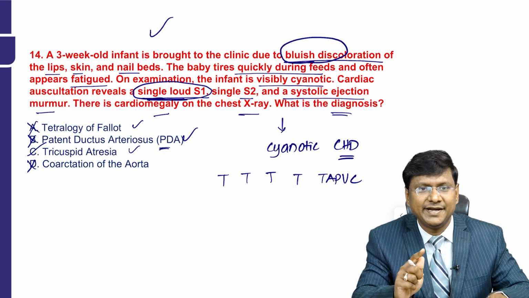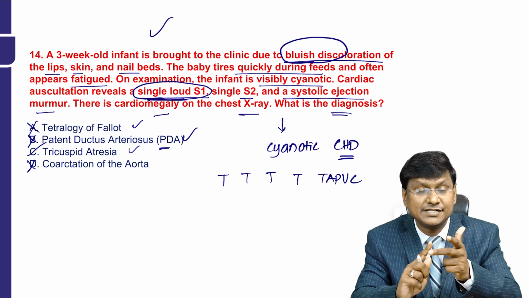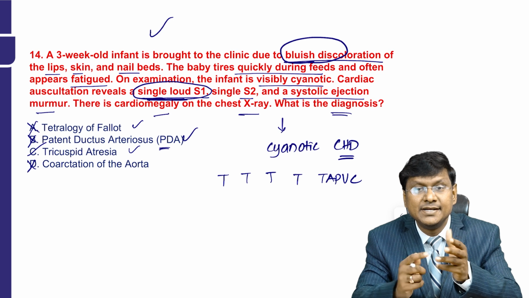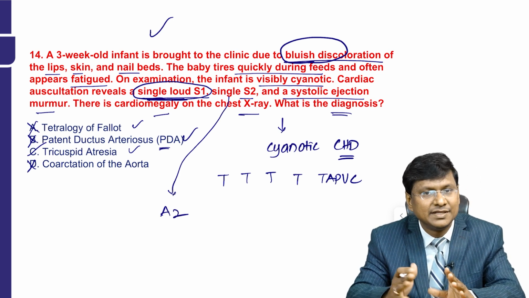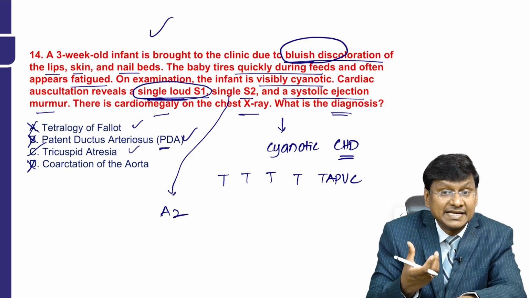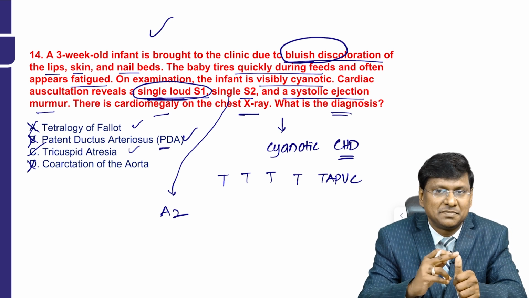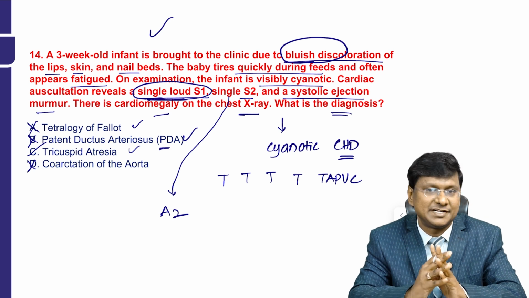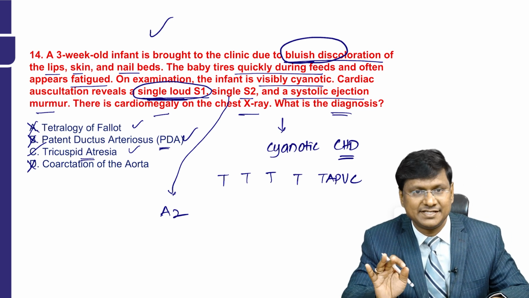So the clinical findings are central cyanosis, chest X-ray showing cardiomegaly, and the presence of a single loud S1 and a single S2, right? What is that single S2 in tricuspid atresia? That will be A2. The P2 component will be absent, right? And the next is the ejection systolic murmur, a systolic ejection murmur which can be associated with turbulent blood flow through the malformed tricuspid valve. So all these points are suggestive of tricuspid atresia, right?